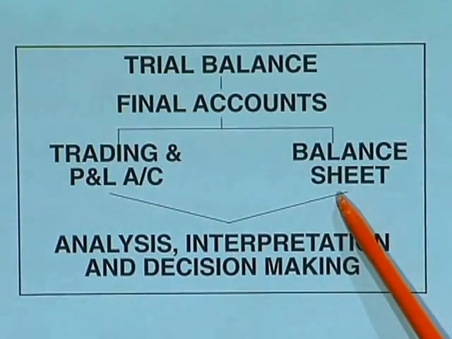This is a statement which gives the financial position of the business. The entire financial position of the business can be understood by merely looking at this statement, which is called the balance sheet. In the balance sheet, you will have the various assets and liabilities. Assets means the various properties owned by the business. Every business may have various assets, various properties like land, buildings, machinery, furniture. All these are the assets. The cash balance, bank balance, all these are the various assets of the business.